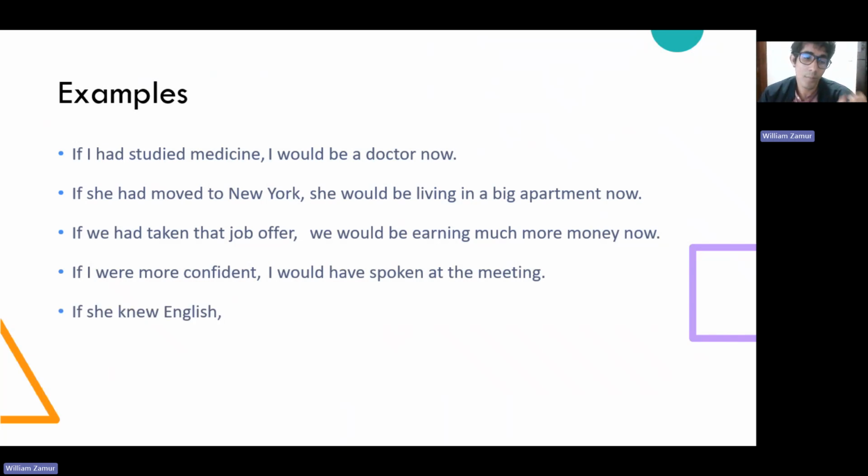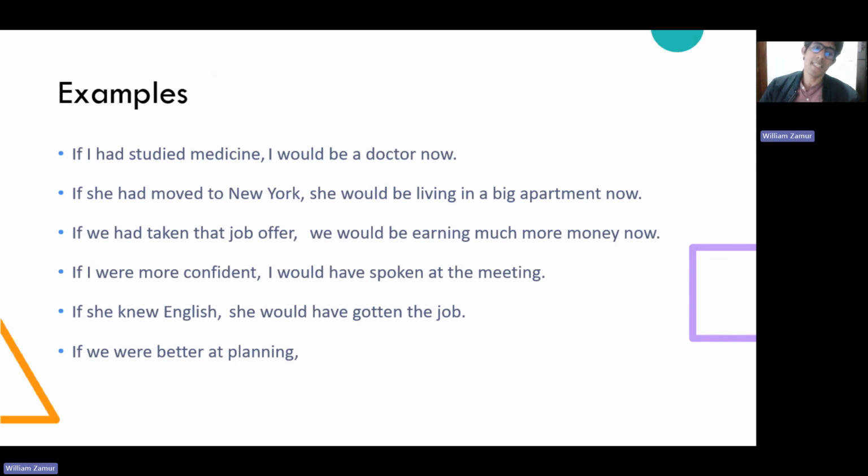Another example is: if she knew English, she would have gotten the job. If she knew English is our imagined present state, because she doesn't know English now, and she would have gotten the job is our past result that didn't happen. And the last example is: if we were better at planning, we wouldn't have missed the flight. The first part is our imagined present state, because we are not good at planning, and our past consequence is that we missed the flight.